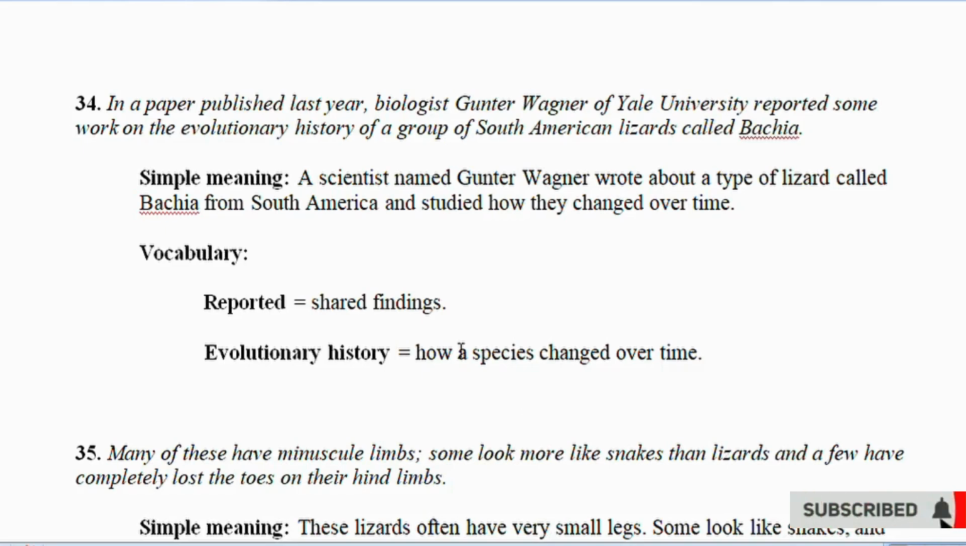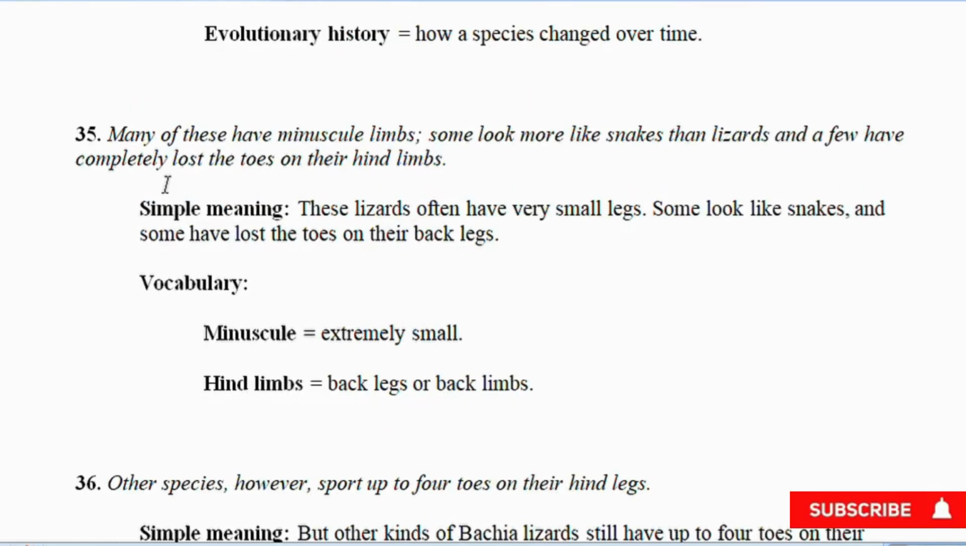35. Many of these lizards have minuscule limbs. Simple meaning: these lizards often have very small legs. Some look like snakes. Some have holes on their back leg. Vocabulary. Minuscule equals extremely small. Hind limb equals back legs or back limbs.